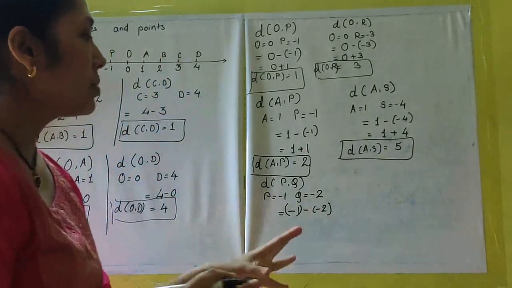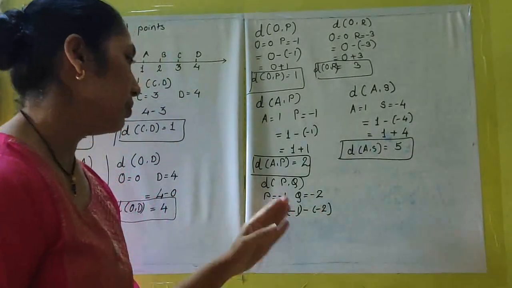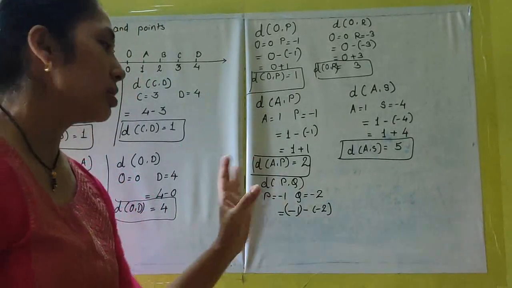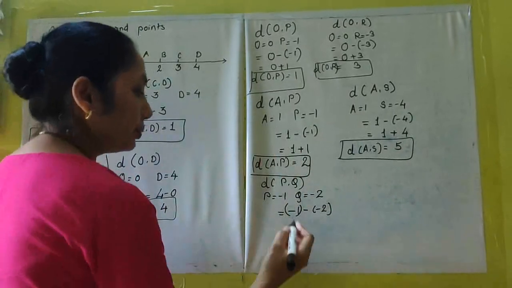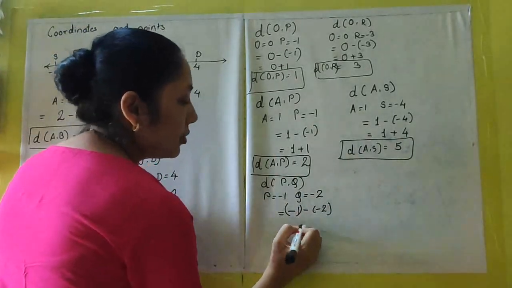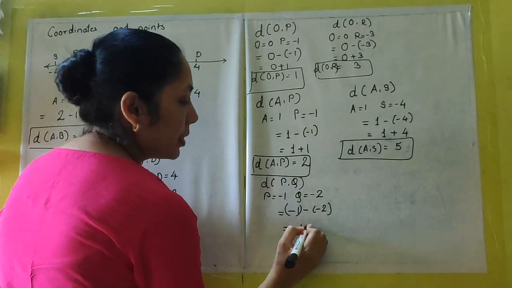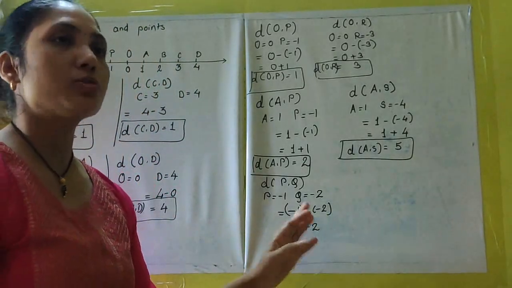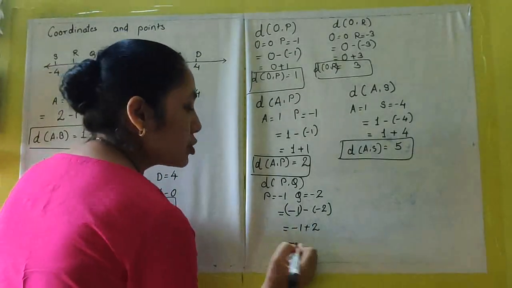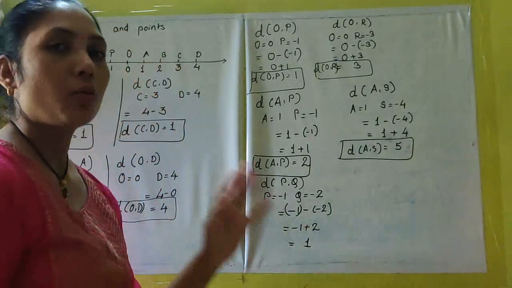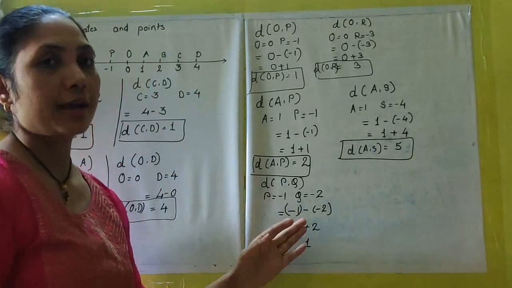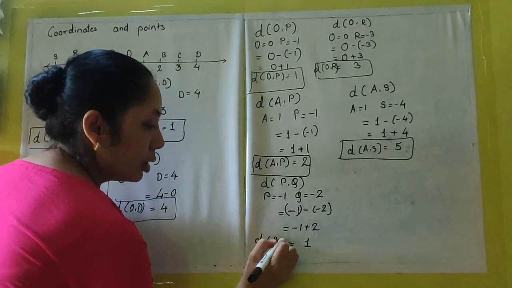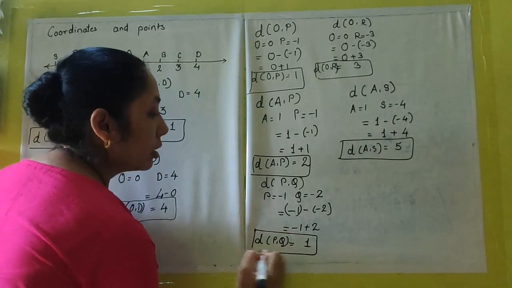I can do it directly, but for you I am writing it like this so that you will know that too many signs are there. So minus 1 will remain as it is, but this minus minus will become plus 2. So now it is minus 1 plus 2, that is 2 minus 1. So the answer is 1, because we always put the sign of the bigger number. So distance PQ is 1.